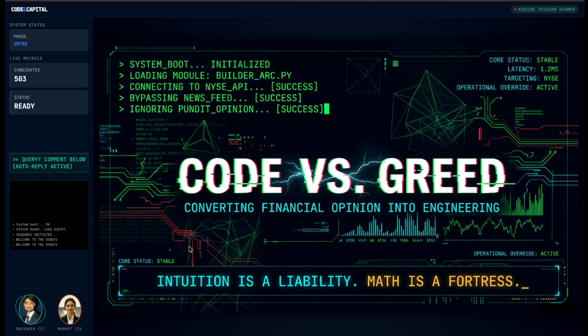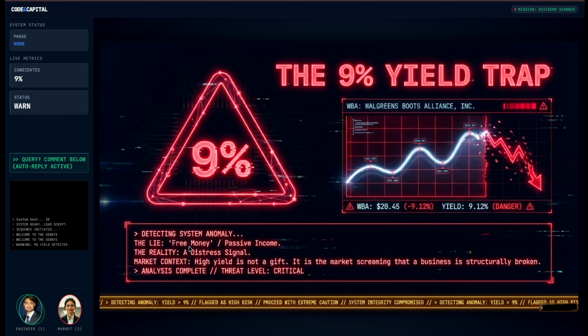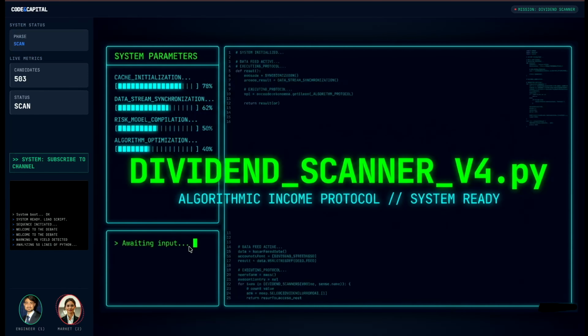Welcome to the debate. Look at this. Walgreens is paying 9%. That is basically free money. It is not free money. It is a trap. I was tired of guessing, so I wrote 50 lines of Python code to scan the entire S&P 500. Look at the dashboard.